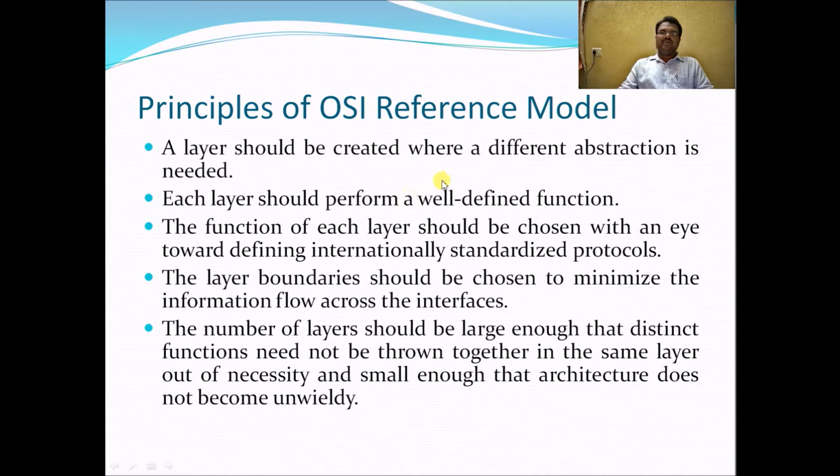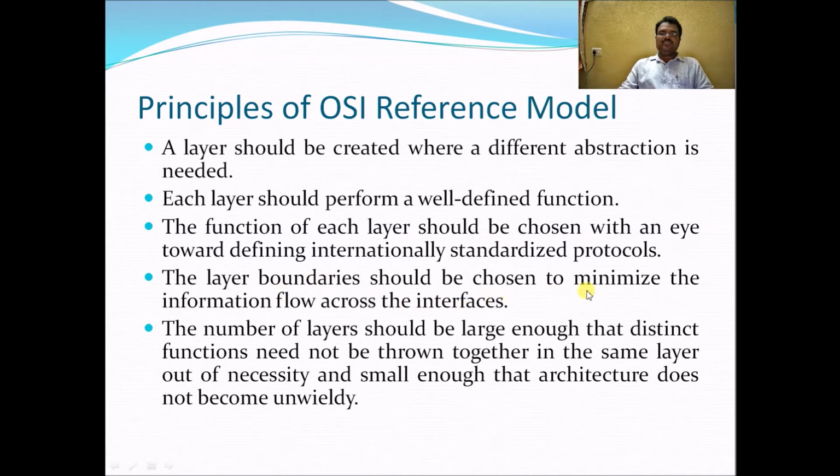So what are the principles of the OSI reference model? A layer should be created where a different abstraction is needed. Each layer should perform a well-defined function. The function of each layer should be chosen with an eye toward defining internationally standardized protocols.